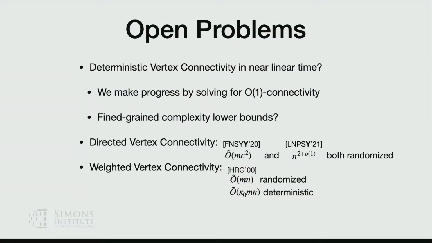And I also want to mention that directed is also open. If you look at the directed connectivity, then the running time is either mc square or n square. Both are randomized. And if you look at weighted connectivity, it's also quite far, the running time of weighted connectivity is m times n. So either making progress on this area or establishing some conditional lower bound would be very interesting. So that I would like to conclude.